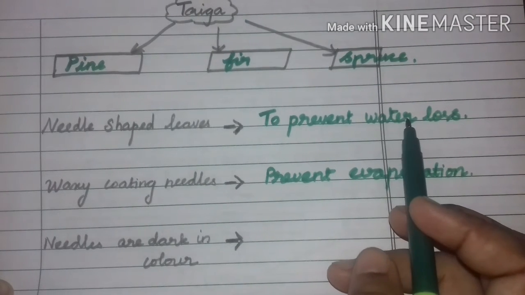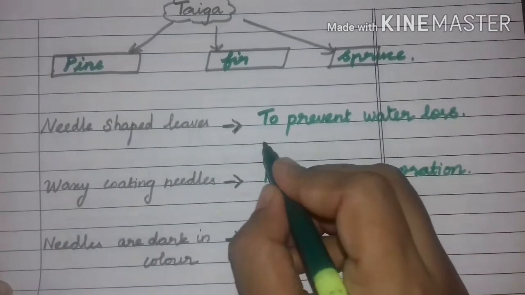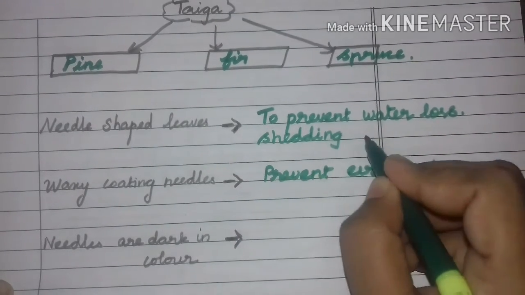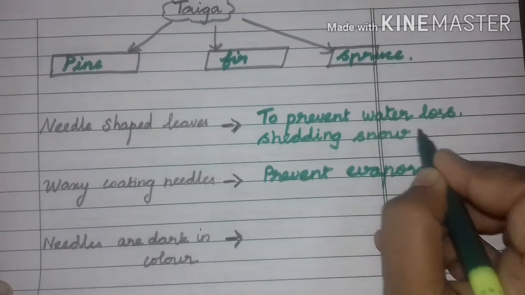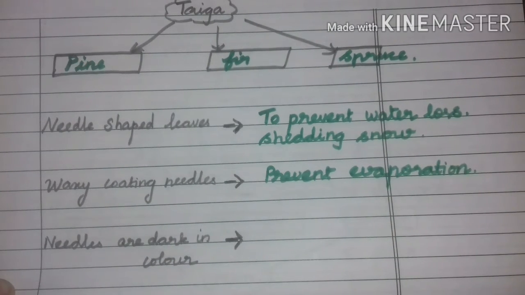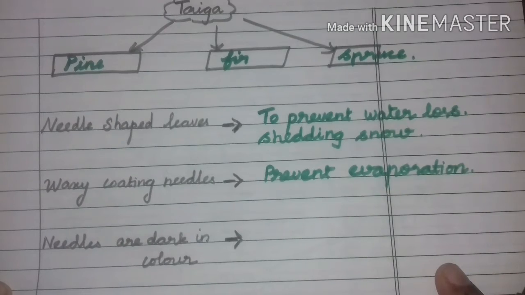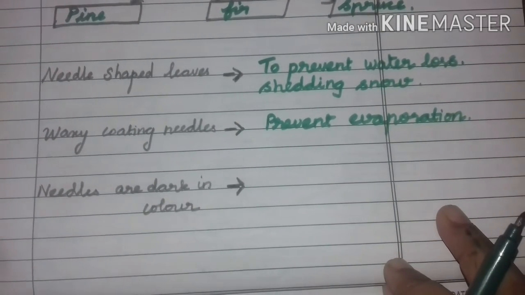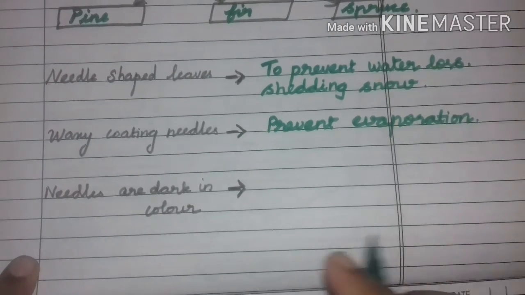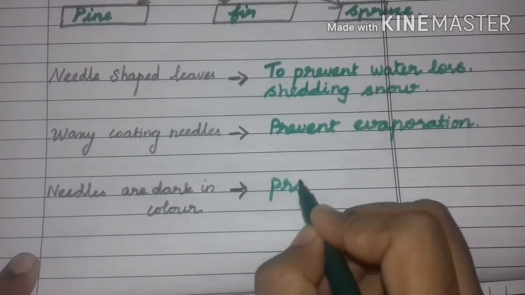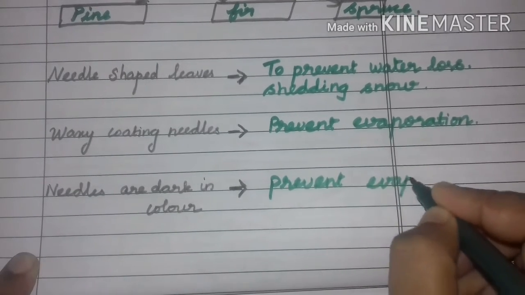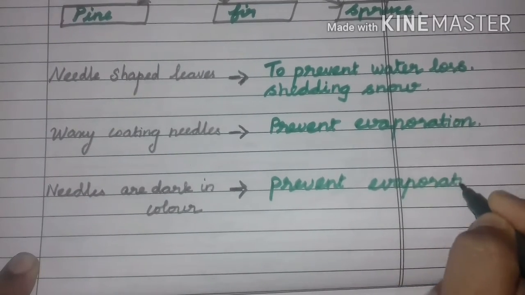Is there any other usage will be there? Yes. Shedding snow more easily. Okay, shedding snow more easily. So here the needles are dark in color. Why? That also helps to prevent evaporation.